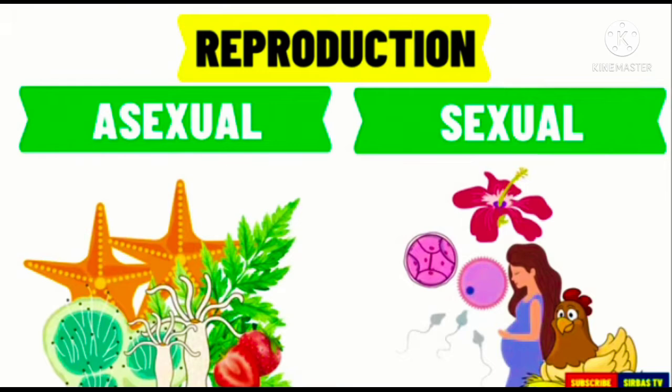Binary fission, which means splitting, occurs when a parent animal divides itself into two. Each half grows into a new individual. Budding happens when an outgrowth of the parent animal develops into a new animal. Hydra and jellyfish are some examples of animals that can reproduce through budding.